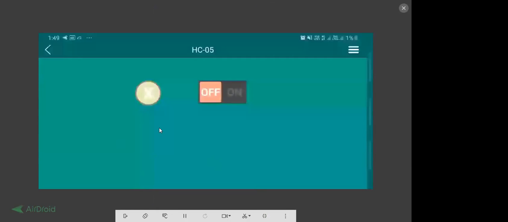In this app, whatever I want to control, like this button will control the 30 number LED, and this button will control the 12 number LED over here. So my LED is working. I want to show my LED also. If you are able to see it in the camera, let me enable it.